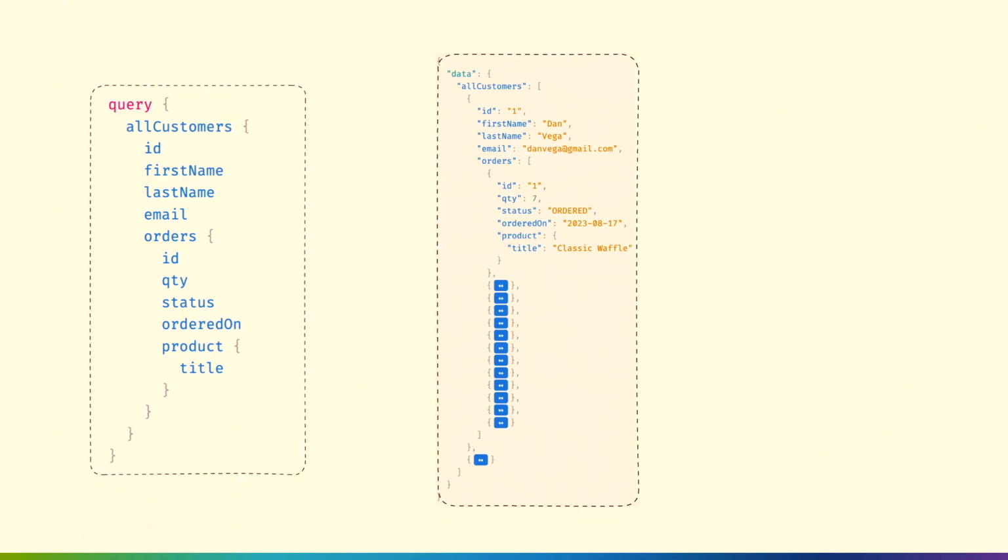So once I create this project, I go ahead and create a query. So in this case, I'm saying, hey, I need to get all of the customers, and inside of there, I need to get all the orders for that customer, or for each customer. And inside of orders, I want some information about the product. So we send that off, we get all of our data back. Maybe we start to realize that some things aren't happening the way we expect them to in production.